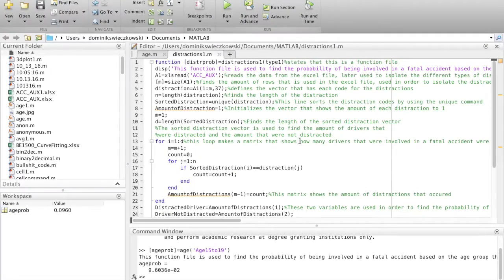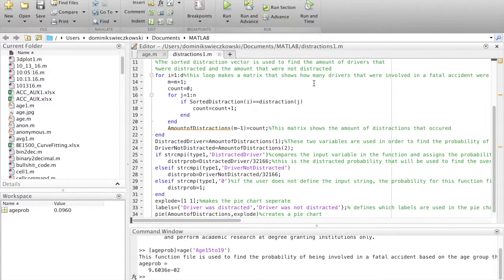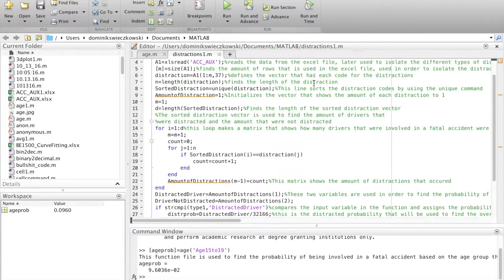This function file finds the probability of being in a fatal accident, whether the user is distracted or not. It follows the same format. The variables changed are distracted driver and driver not distracted, which correspond with ones and twos in the Excel file. One means that there was a distracted driver involved in a fatal accident, and two means that the driver was not distracted in the fatal accident.